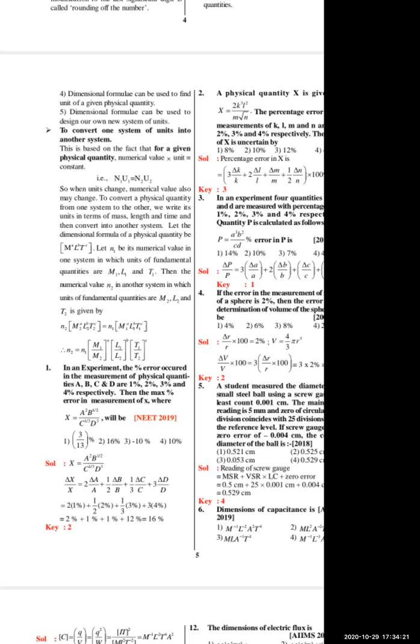Then the maximum percentage error in the measurement of X, they are asking the percentage error.